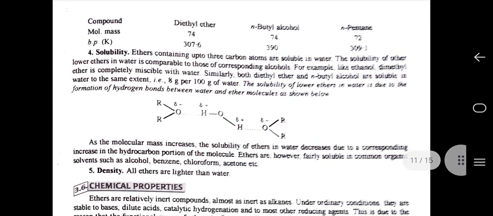As the molecular mass increases, the solubility of ethers in water decreases due to a corresponding increase in the hydrocarbon portion of the molecule. Ethers are, however, fairly soluble in common organic solvents such as alcohol, benzene, chloroform, acetone, etc. Density: all ethers are lighter than water. Surface tension: they have low surface tension.